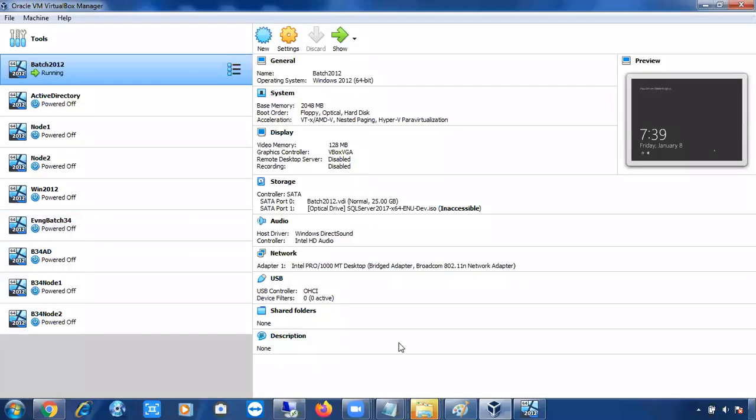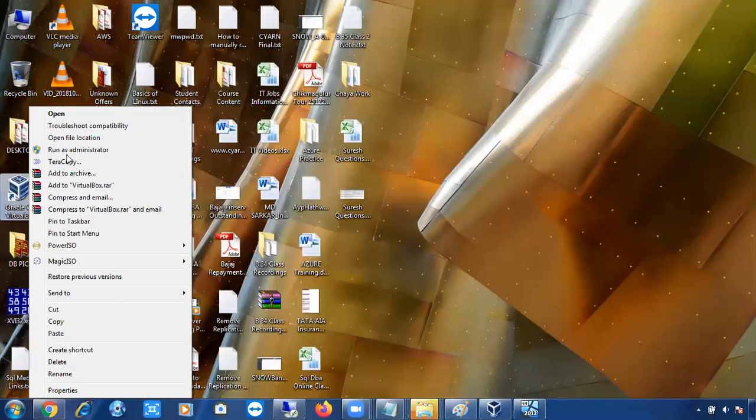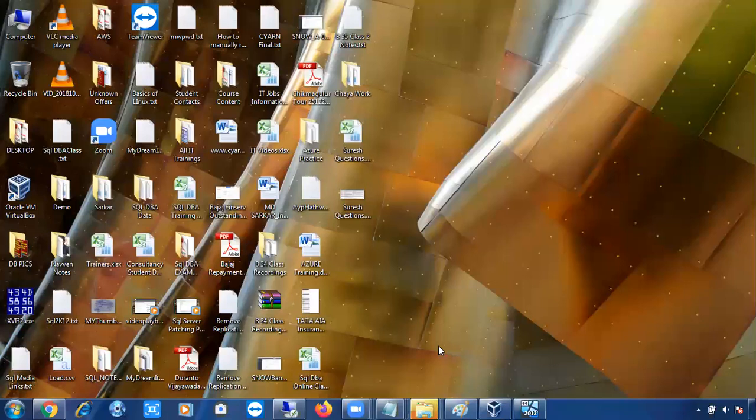To open this console, you can simply right click on the Oracle VirtualBox software and open with run as administrator. Don't double click on it. If you double click on it, sometimes you'll get errors. Open that application with run as admin mode. This console will open like this.